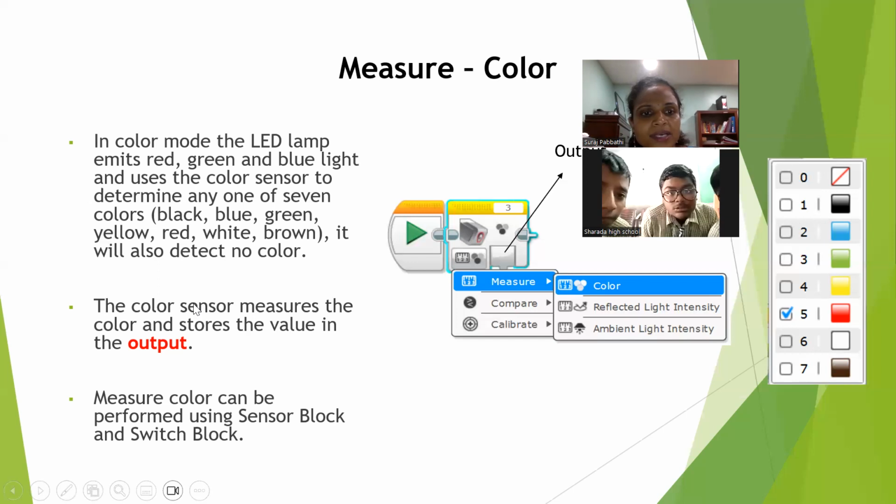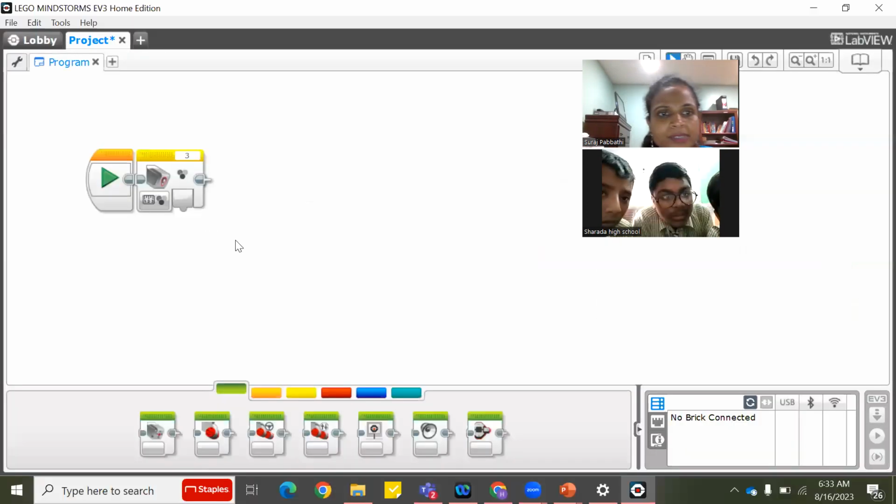Okay. Now the color sensor measures the color and stores the value in the output. Now let's understand what you mean by output. When the bump is outside, is it input or output? So let me show you the bump here. You see, this is the curve I'm talking about. This curve is outside. That means, is it an output or input? Output, ma'am. Very good.